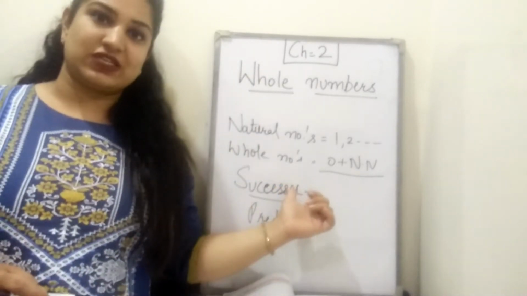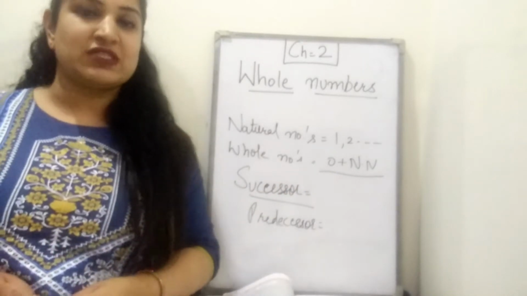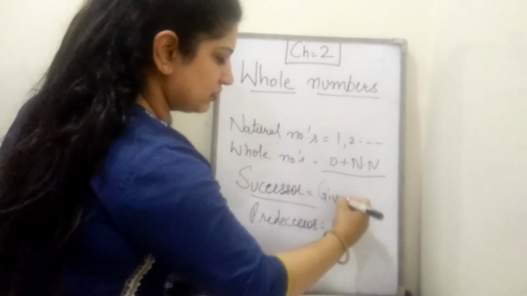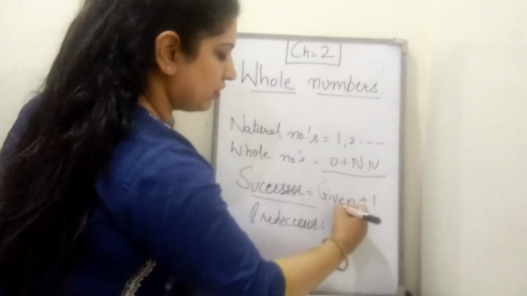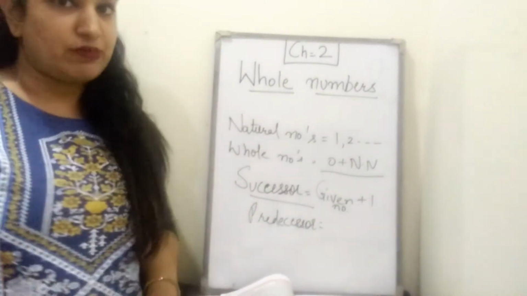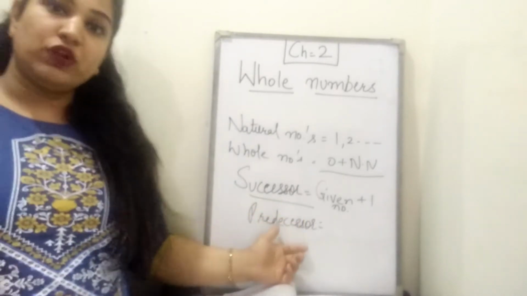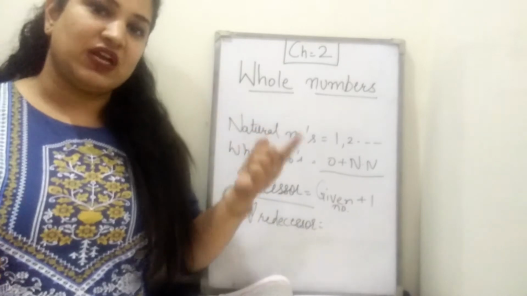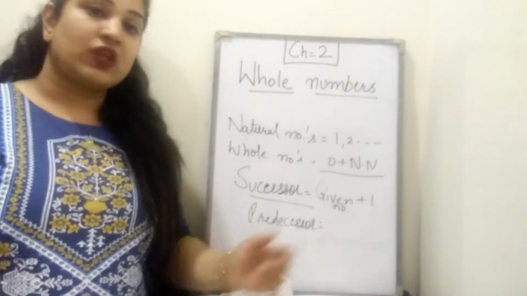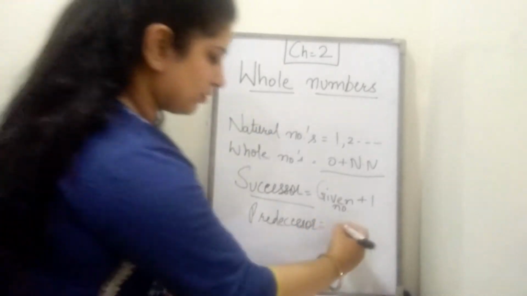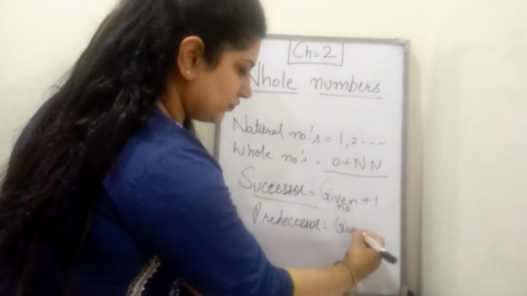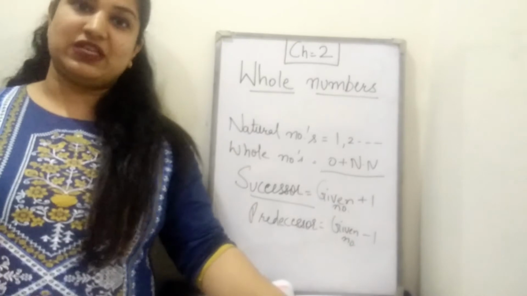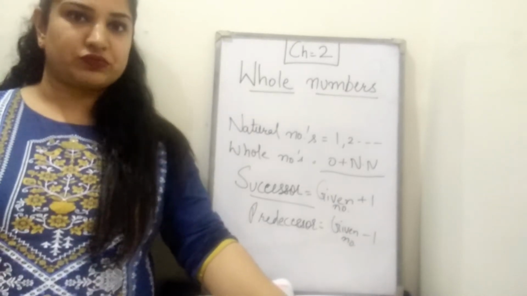Successor means the next number, or you will find successor by adding 1 in the given number. And how will you find the predecessor? Predecessor means the previous number, or you can say given number minus 1.